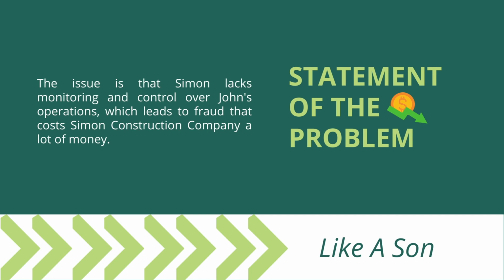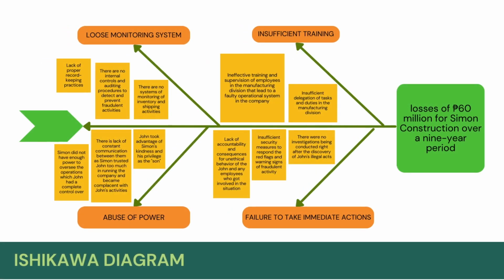To further explain the problem, presenting here is the Ishikawa diagram. The main problem here is the loss of 60 million pesos for Simon Construction over a 9-year period. So these are the causes: loose monitoring system, insufficient training, abuse of power, and failure to take immediate actions. The lack of proper record-keeping practices and no internal controls or auditing procedures to detect and prevent fraudulent activities, as well as lack of monitoring of inventory and shipping activities, lead to the inefficient system.